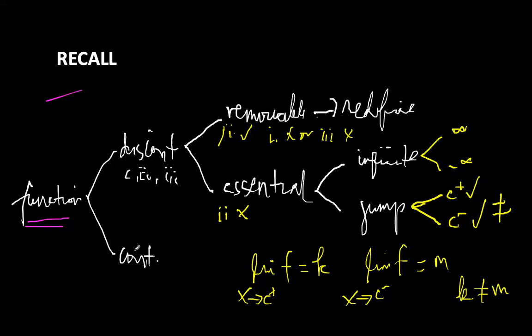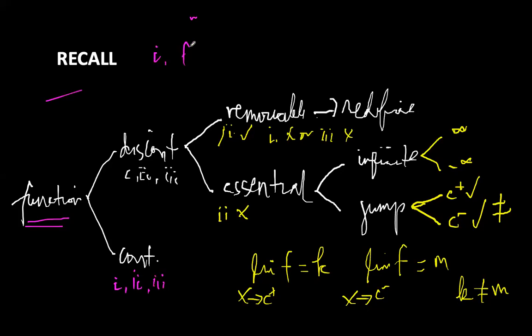Wait lang, ayaw gumana ng Ken. Late na naman to. Ayun. Okay, so for a function to be continuous, it should satisfy all of the conditions 1, 2, and 3. Ano nga ba yung condition 1, 2, and 3?